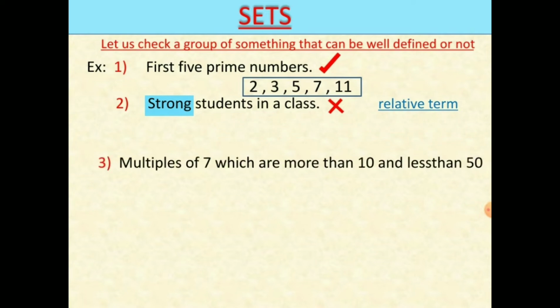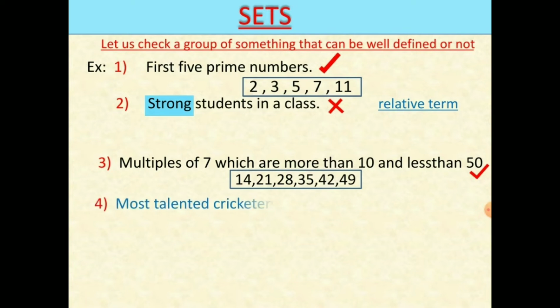Multiples of 7 which are more than 10 and less than 50. Is it a set? Yes, because we can list out the multiples of 7 which are between 10 and 50. What are they? They are 14, 21, 28, 35, 42, 49. So, this is a set. Next, the fourth example.